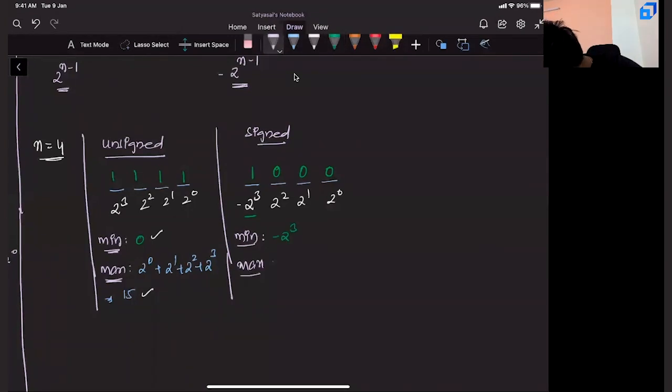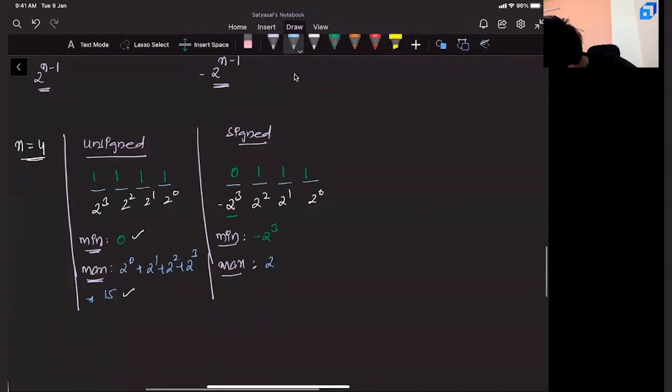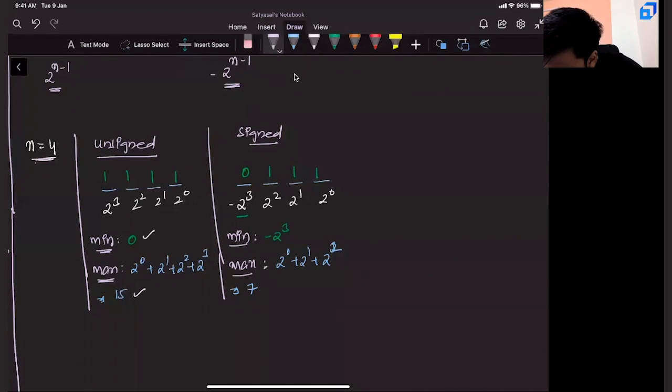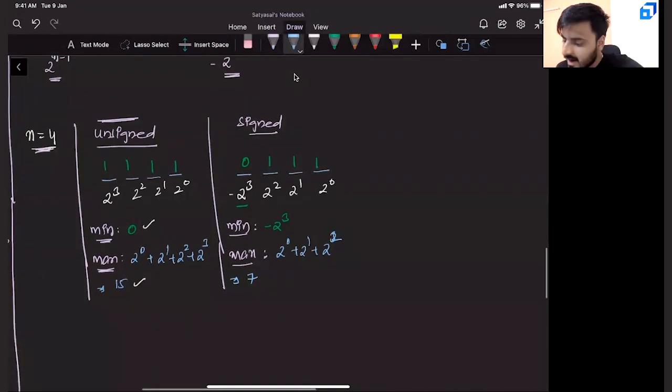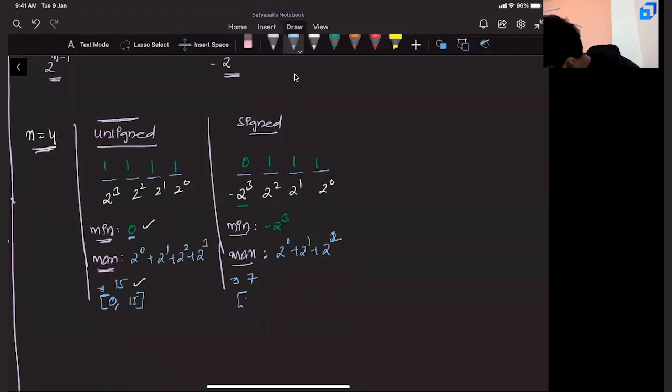Take a second and tell me what is the maximum value possible in that case? Since you want maximum, for all positives you will keep 1. And at the negative, to get a maximum positive number, you will make it 0. So here you will make this 0. Then you will get 2 power 0 plus 2 power 1 plus 2 square, and this entire thing becomes 7. That means if n equals 4 and it is unsigned, the minimum number you can store is 0. The maximum number you can store is 15. If it is signed, the minimum number you can store is minus 8. The maximum number you can store is 7.